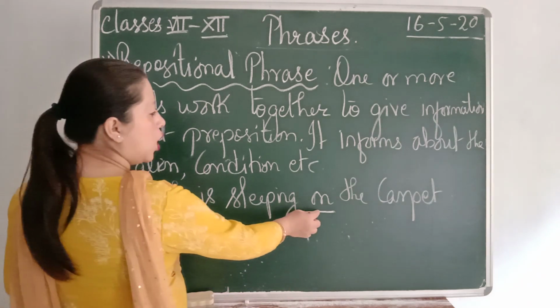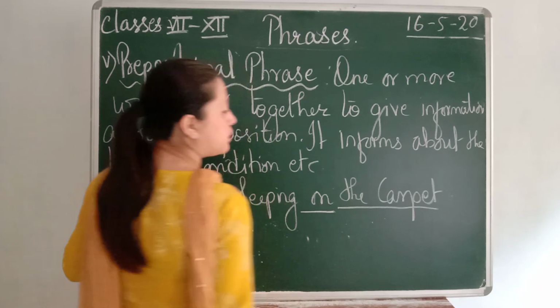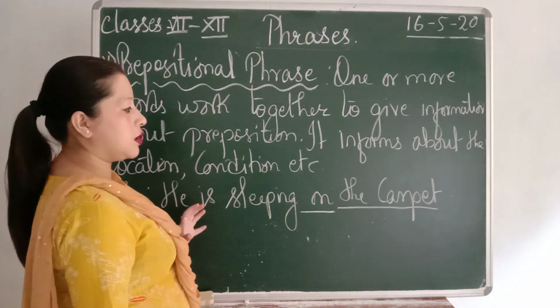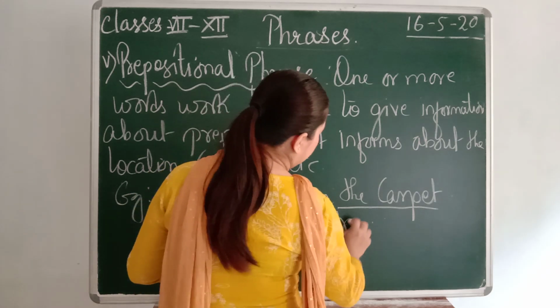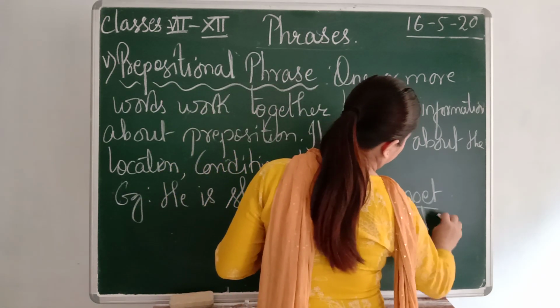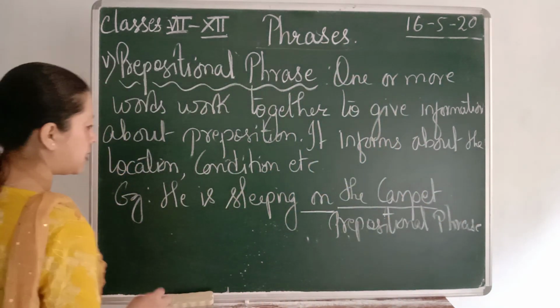Okay, so this "on" is a prepositional word, and "the carpet" after this preposition gives a complete meaning or complete information, and this becomes a prepositional phrase. Next example.